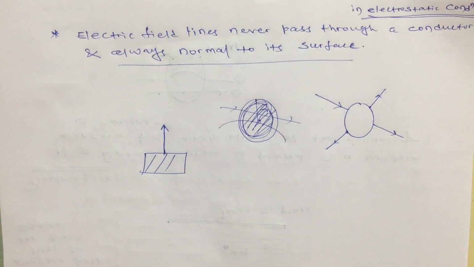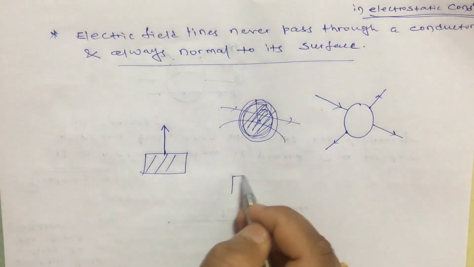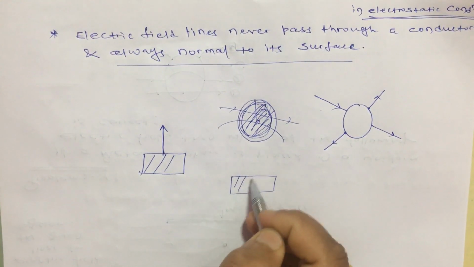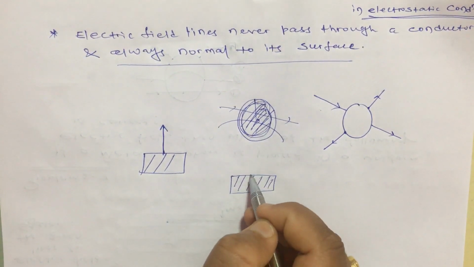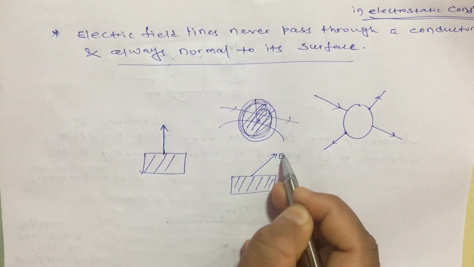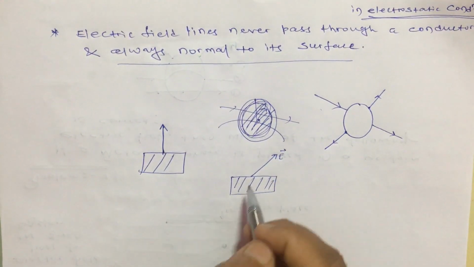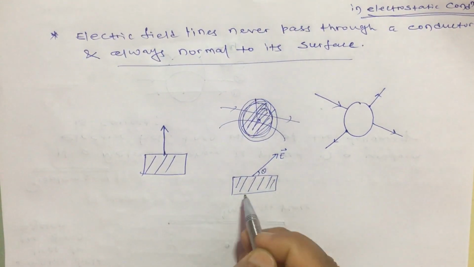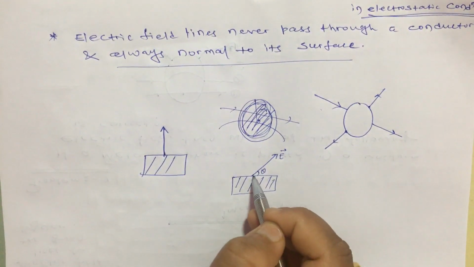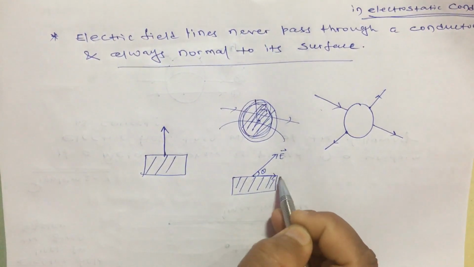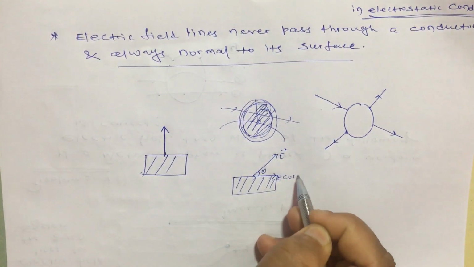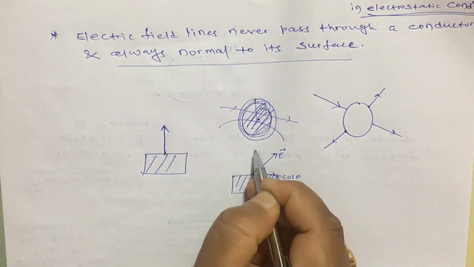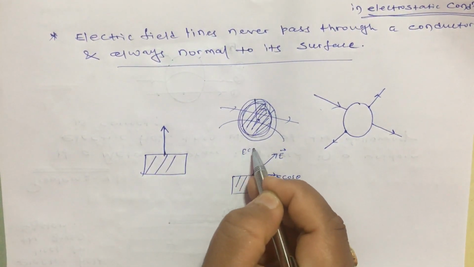I can explain here why. Let us assume that this is a conductor, and an electric field is there along this direction with an angle theta, not perpendicular. I can divide this electric field into two components: one is E cos theta along this direction and E sin theta along this direction.